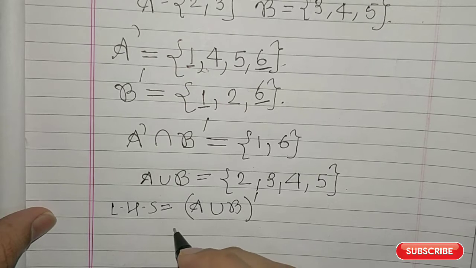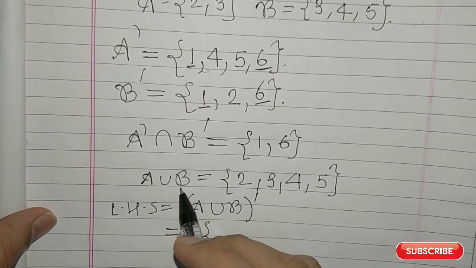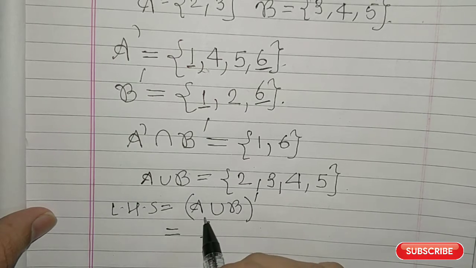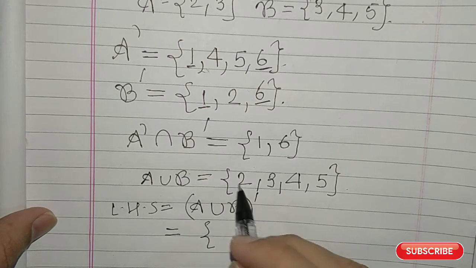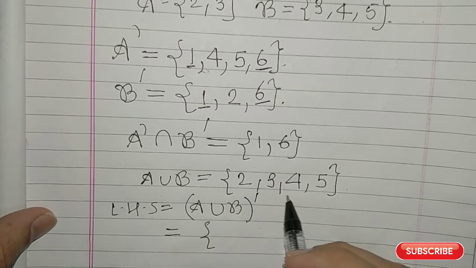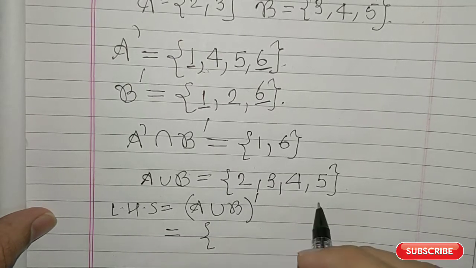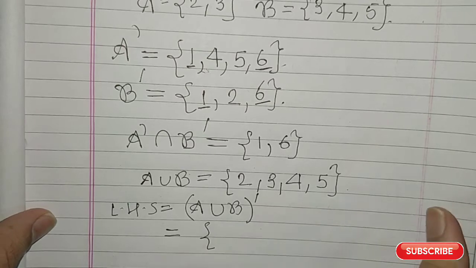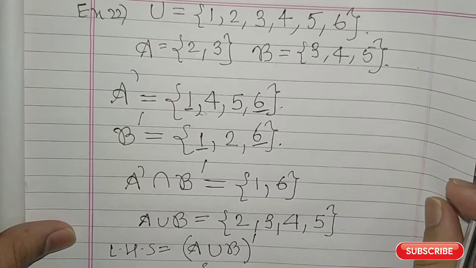So which is what? We have found out A union B here. Now we have to find A union B the whole complement. So you have to look at all the elements which are outside this set A union B, in the universal set.